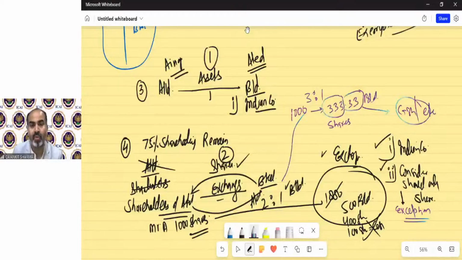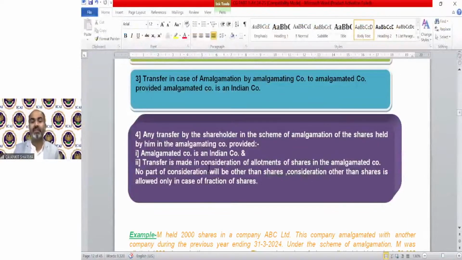Point number 4 wants to explain any transfer by the shareholder in the scheme of amalgamation of the shares held by him in the amalgamating company, provided the amalgamated company is an Indian company. The second condition is new, which is not in point number 3: transfer is made in consideration of allotment of shares in the amalgamated company. No part of consideration will be other than shares.